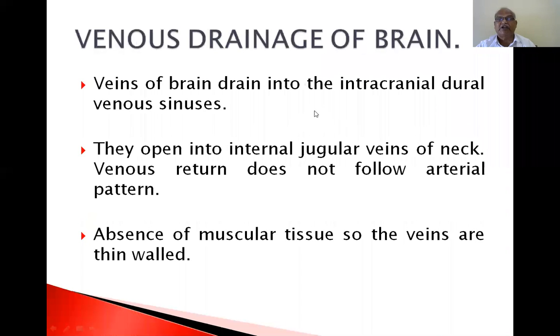Veins of the brain drain into the intracranial dural venous sinuses. They are the superior sagittal sinus, transverse sinus, and inferior sagittal sinus. So, venous drainage of the brain: veins of the brain drain into the intracranial dural venous sinuses, which open into the internal jugular veins of the neck. Venous return does not follow the arterial pattern.